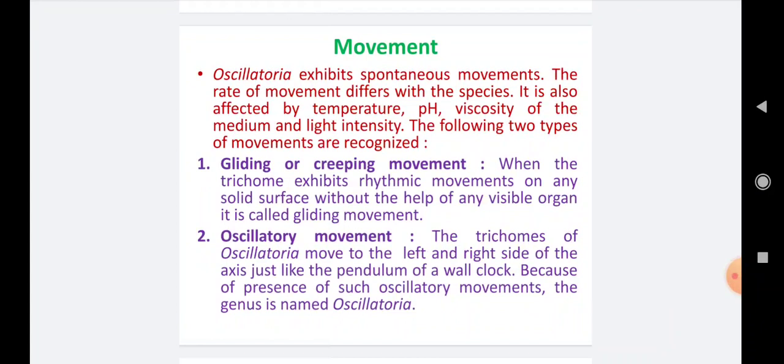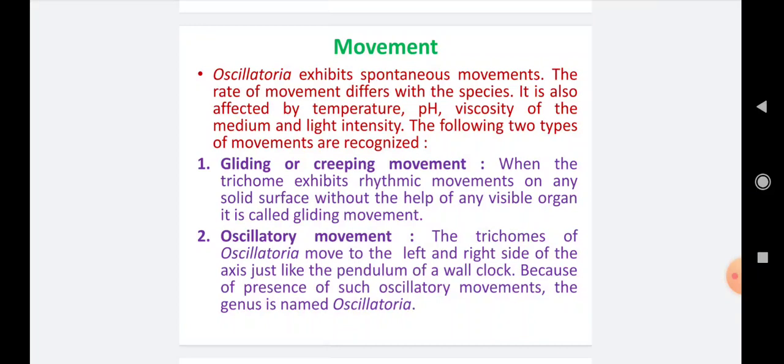Then movement of the oscillatoria trichomes or oscillatoria filaments. See the description. Oscillatoria exhibits spontaneous movement. The oscillatoria trichome shows some movements. The rate of movement differs with the species. It is also affected by temperature, pH, viscosity of the medium and light intensity. The movement of the trichome is affected by these environmental factors as well as physicochemical factors.